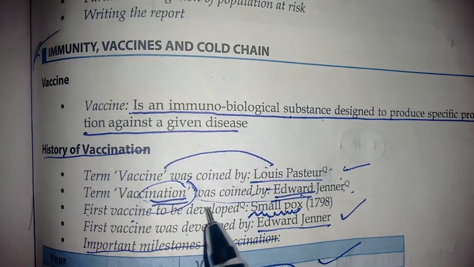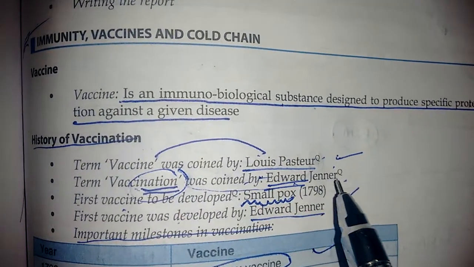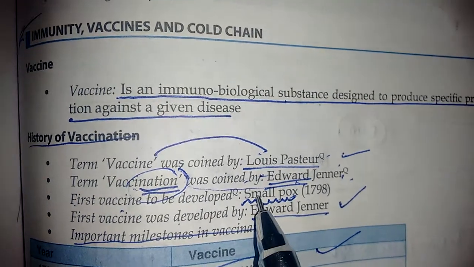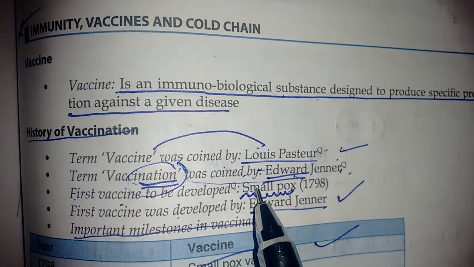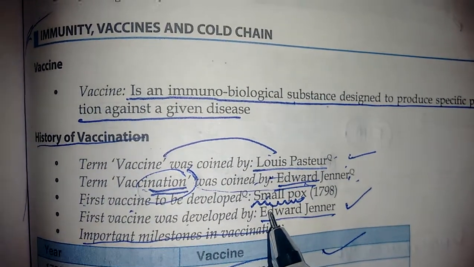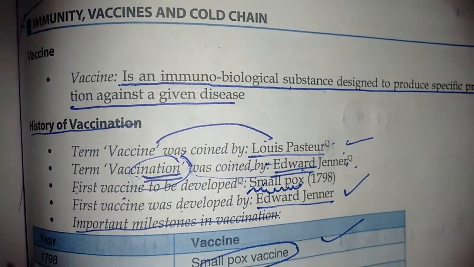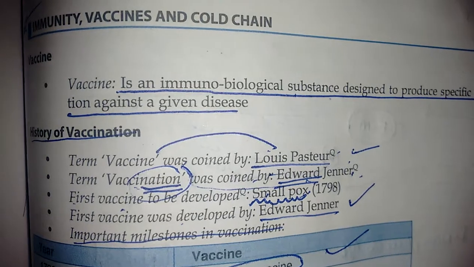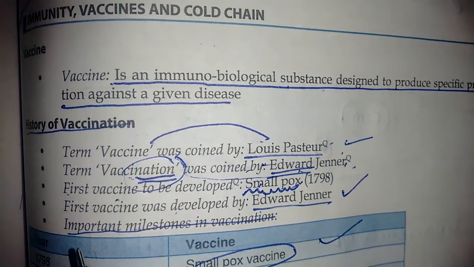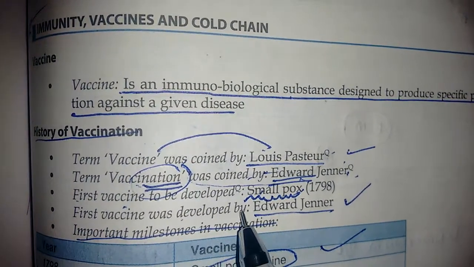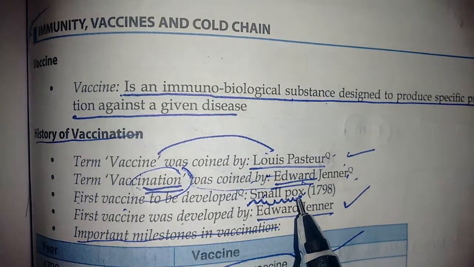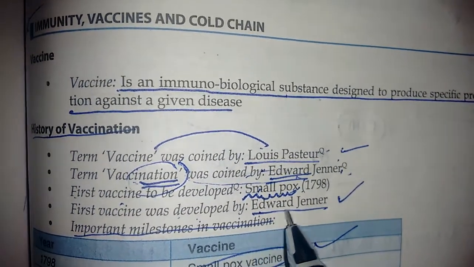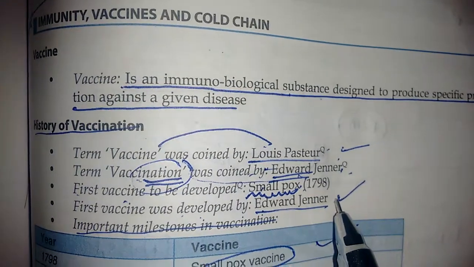The first vaccine to be developed, what comes first, small or big? It's small. Yes, the first vaccine to be developed is smallpox. And who developed it? The first vaccine was developed by Edward Jenner.